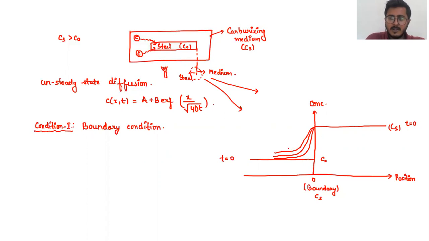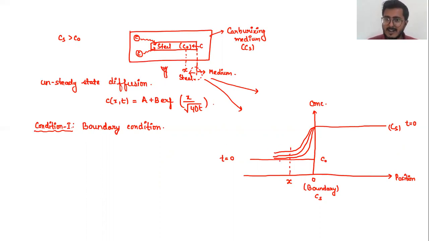So let me consider some X position inside your steel component. Let me consider that the carbon is diffusing from this side. So say this is my X position. This will be much closer to the boundary. The composition of the carbon will be much closer to the boundary over here, this line. So what will happen? What are these lines basically?